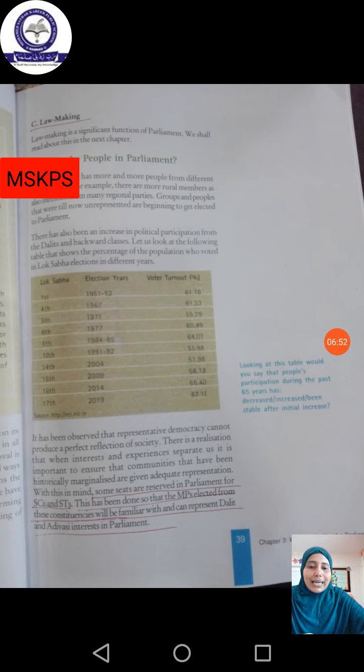Okay, so next, at last, the topic we are going to discuss is law making. How can a law be made? From when we got our independence, from that period onwards, we are supposed to make our own laws.